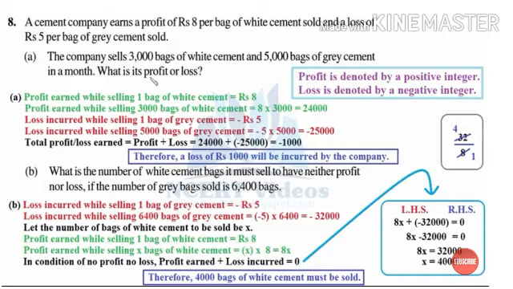Now we will take the number of bags of white cement to be sold as x, as we don't know it, but we know that the profit earned per bag of white cement is 8. Now we multiply to get the total, that is 8 into x. It will give you the profit earned by selling x bags of white cement.